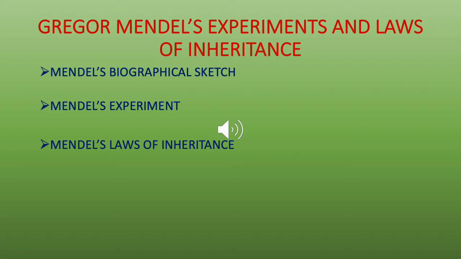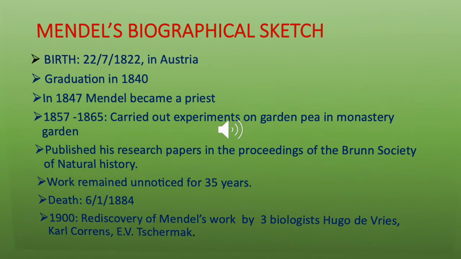He started the concept of inheritance and taught us that we inherit certain traits from our parents, and at the same time, we have differences when we compare with our parents and siblings. First we will learn Mendel's biographical sketch, Mendel's experiments, and then Mendel's laws of inheritance. NCERT Biology.